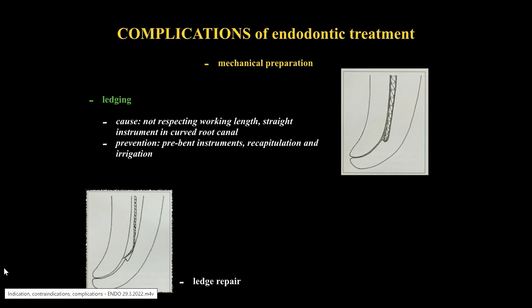Complications of endodontic treatment: ledging. Ledging is a very common complication when an instrument, which is straight, cuts into the wall in a curved root canal. It is advised to pre-bend instruments and respect the working length, irrigate and check recapitulation often. In case we want to repair an already ledged canal, we pre-bend a smaller instrument to the curved part of the canal and with a swinging motion in and out we smoothen the ledge.